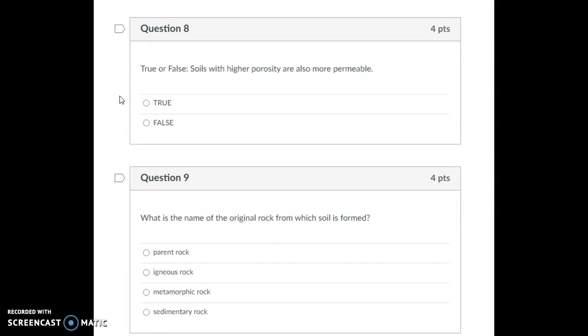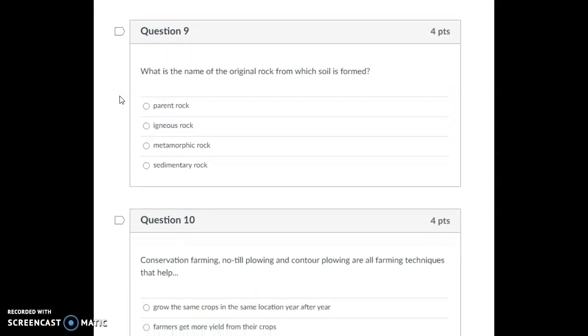Question 8, true or false? Soils with higher porosity are also more permeable. True, false. Question 9. What is the name of the original rock from which soil is formed? Parent rock, igneous rock, metamorphic rock, or sedimentary rock?